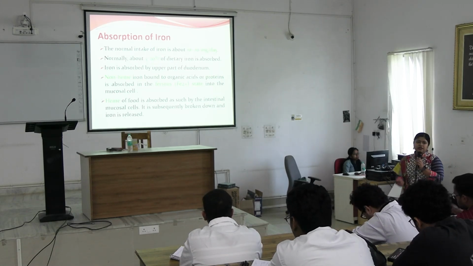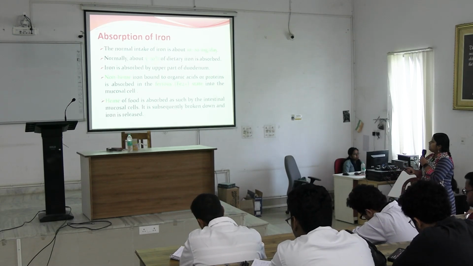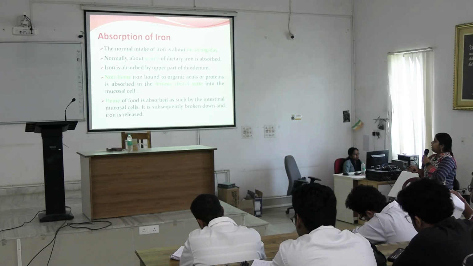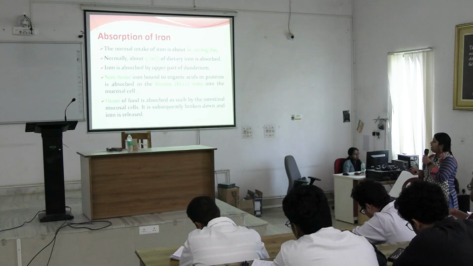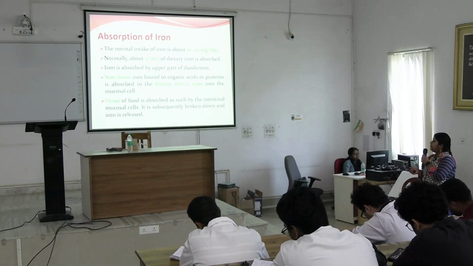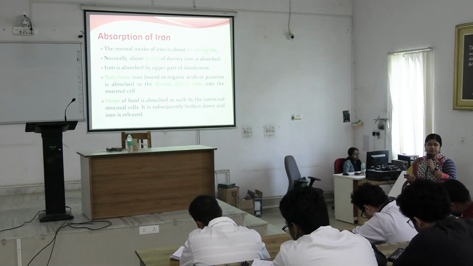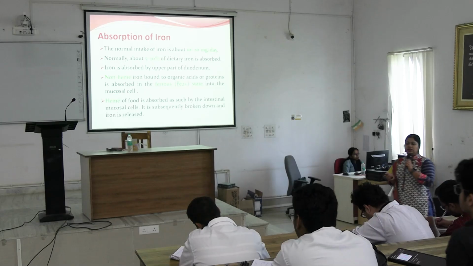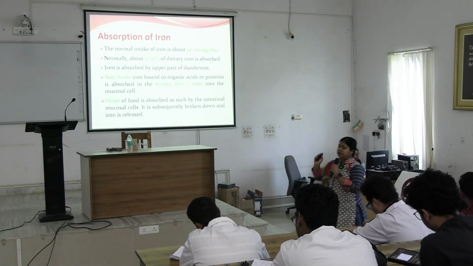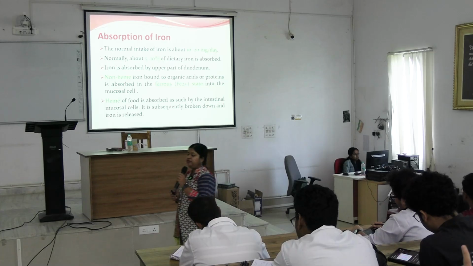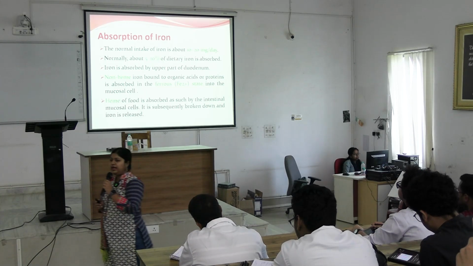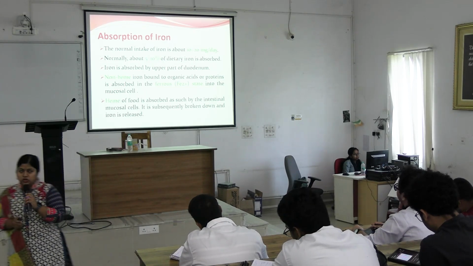Now how is iron absorbed? So I told you that normal iron intake should be 10 to 20 milligram per day, of which only 5 to 10% is absorbed, okay. So although the dietary intake we keep at 10 to 20 milligram per day, only 5 to 10% of that dietary iron is absorbed.